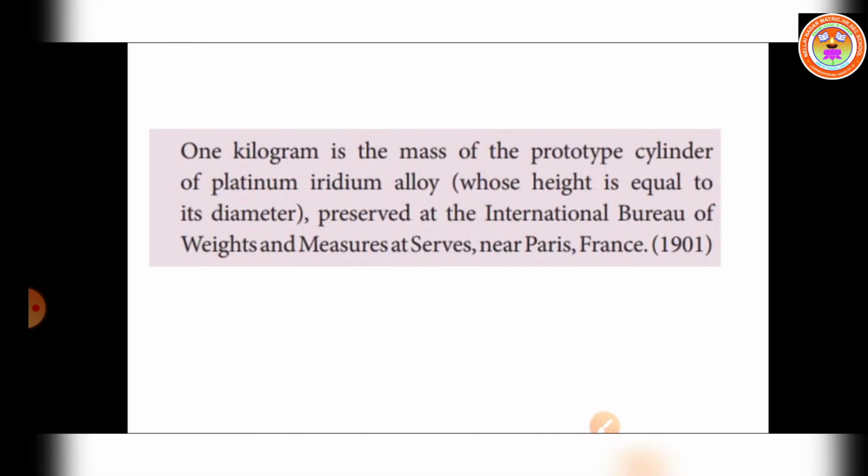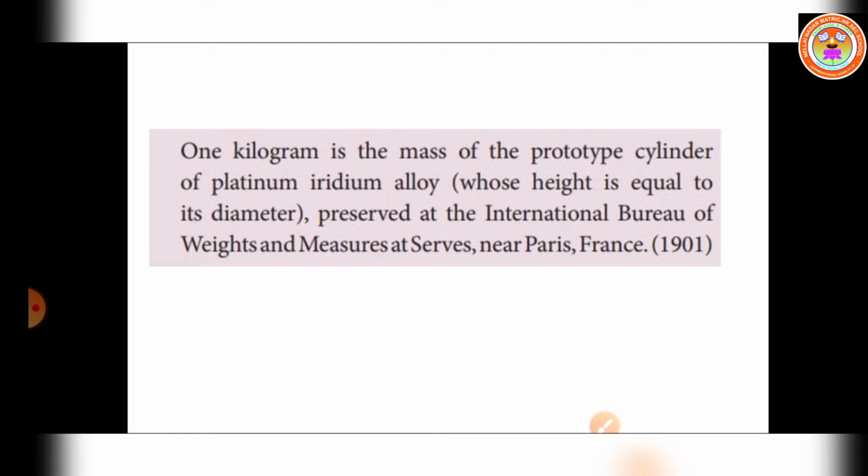And let us move on to the second base quantity, mass. So we know what is the SI unit of mass, isn't it? Kilogram. So we can define 1 kilogram. 1 kilogram is the mass of the prototype cylinder of platinum iridium alloy. So we have to take as the prototype cylinder. It is made up of the platinum iridium alloy.